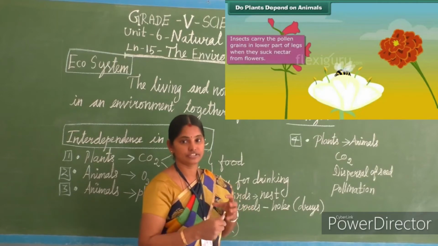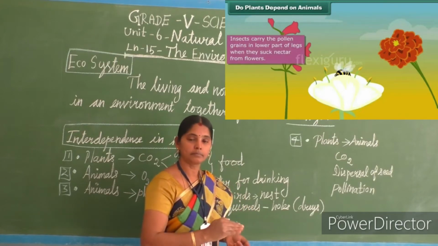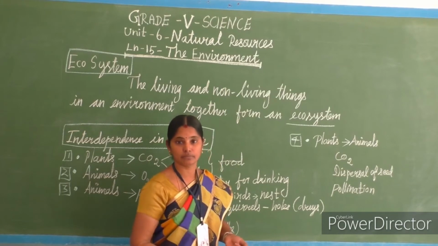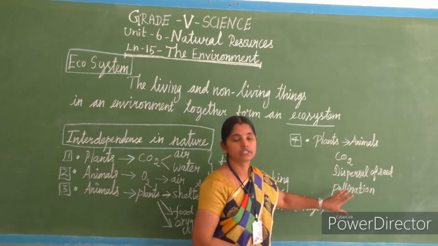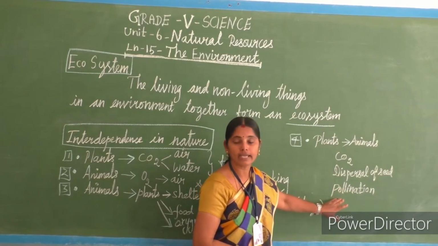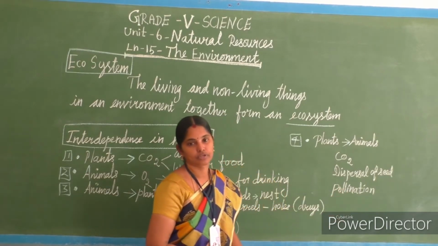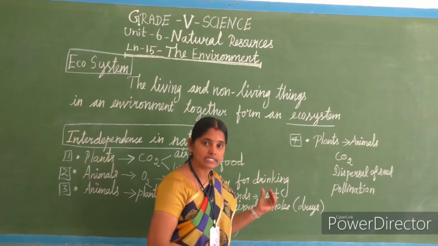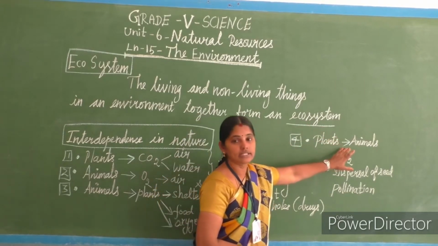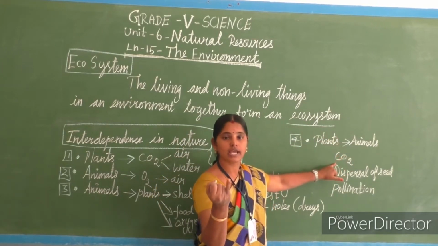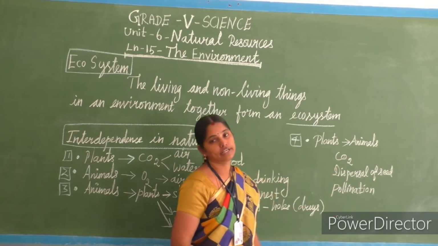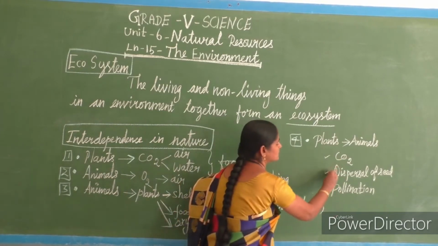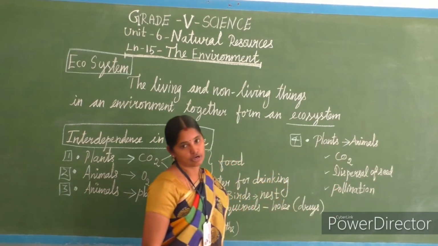So for pollination, that means one generation plant to next generation plants, this work, pollination work is very much important. This also done by animals. Okay, so plants depend on animals for carbon dioxide, for dispersal of seed and for pollination.